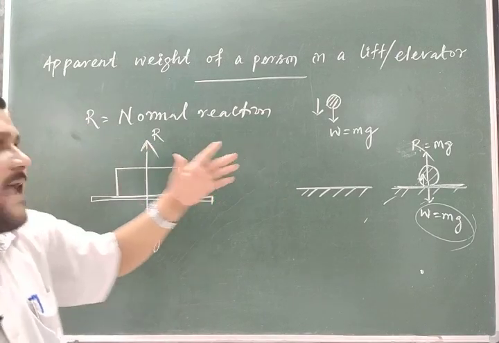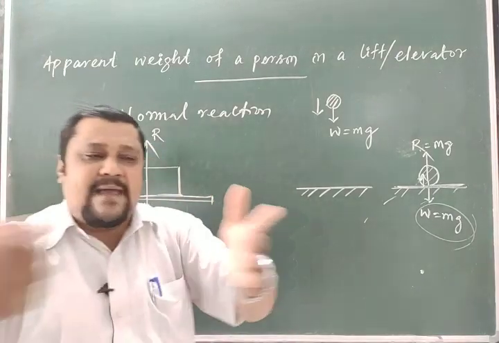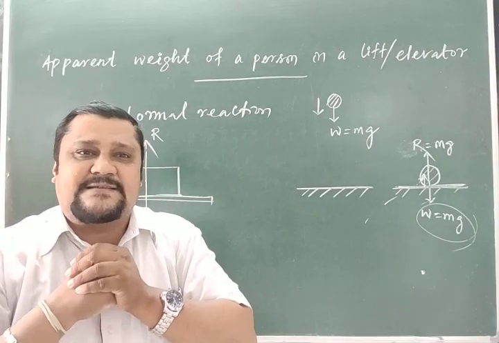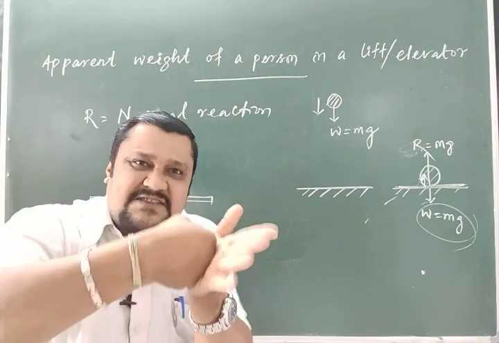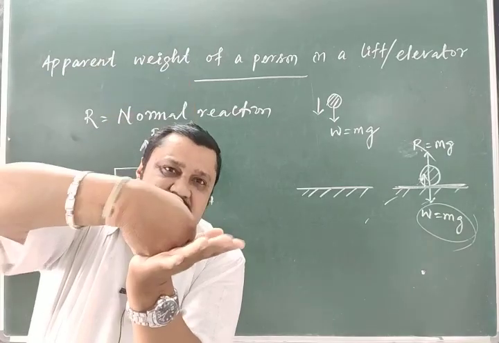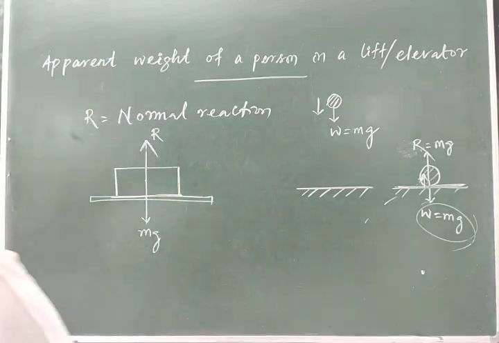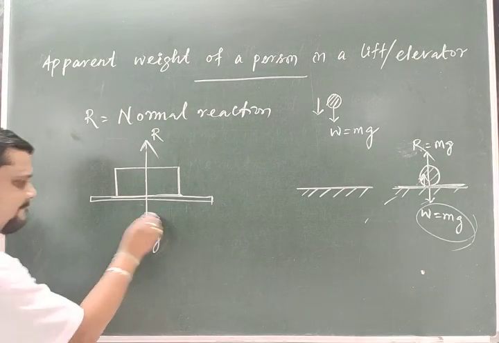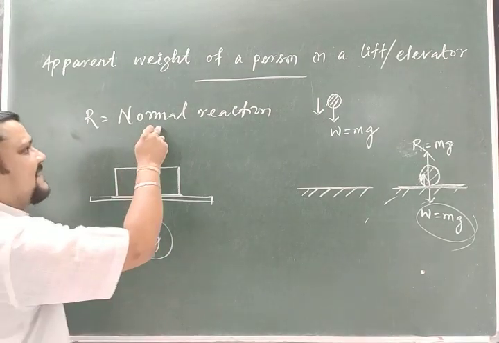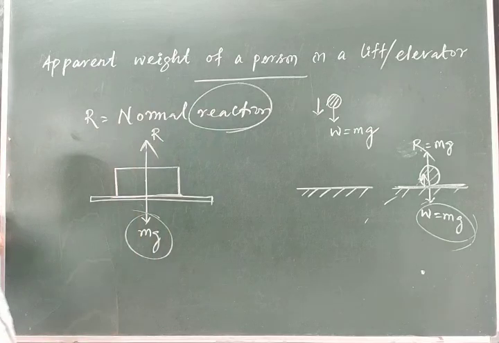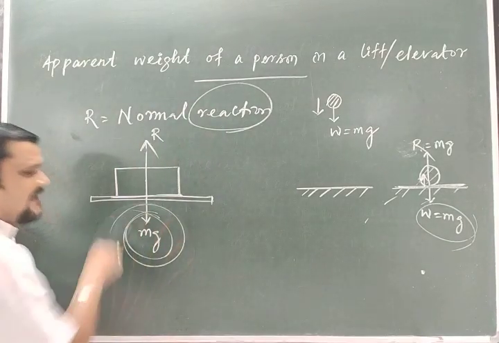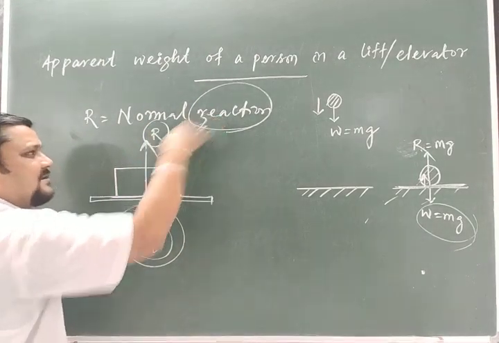Most of the time, this normal reaction comes when there is contact between two surfaces. The body presses the surface, so the surface gives the normal reaction. If this is the action, this will be the reaction.